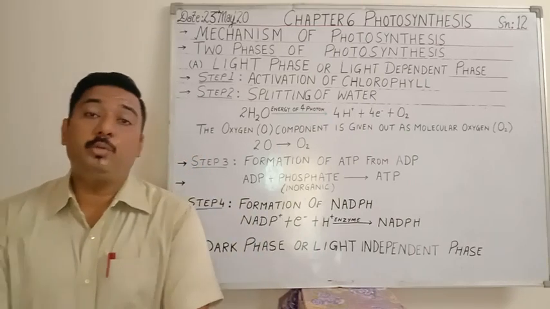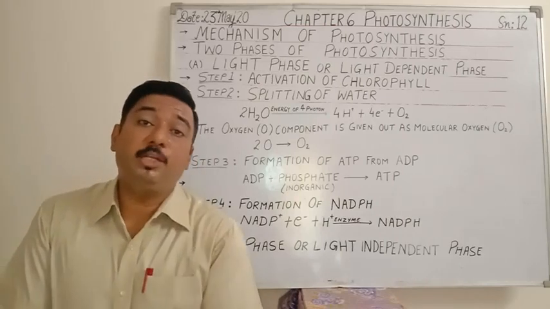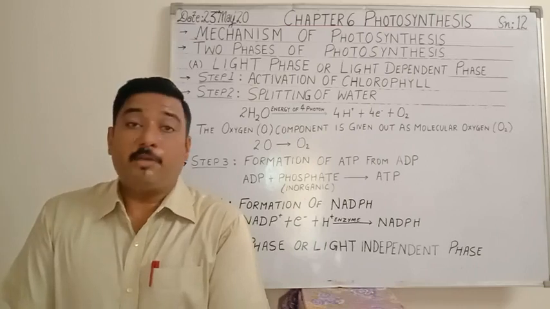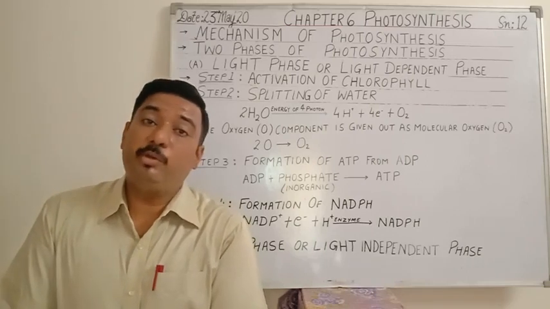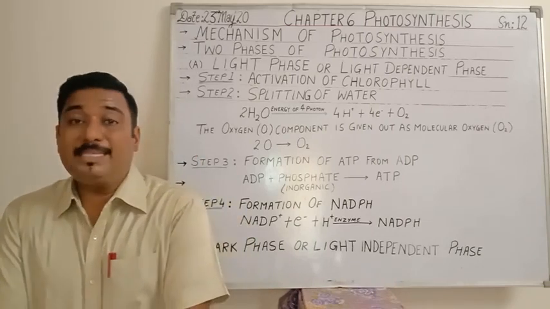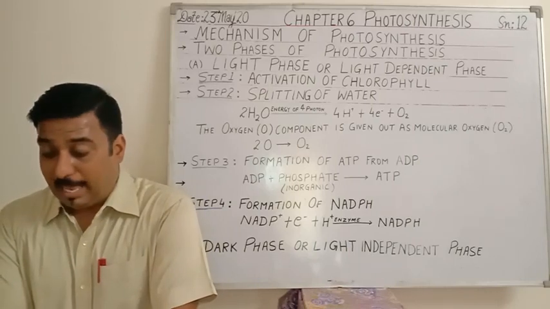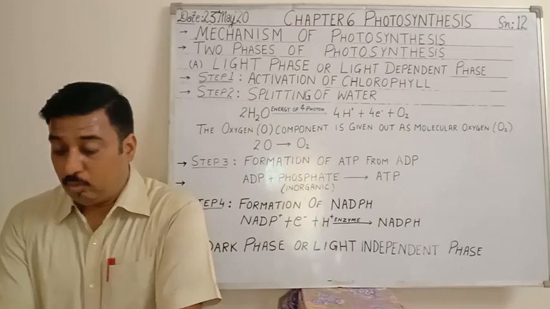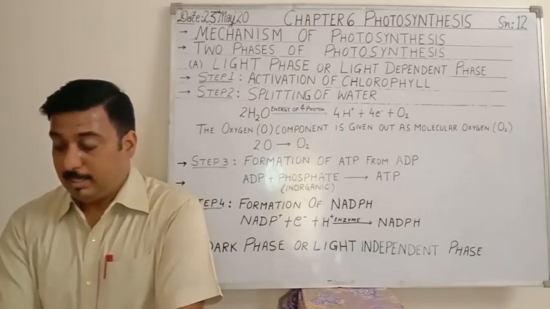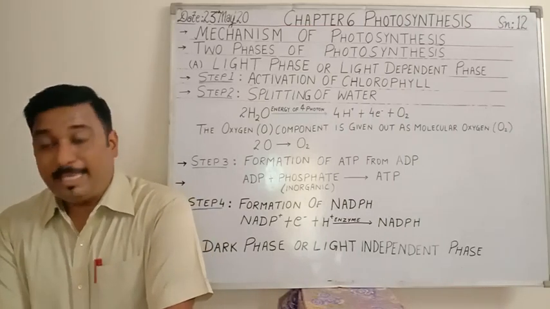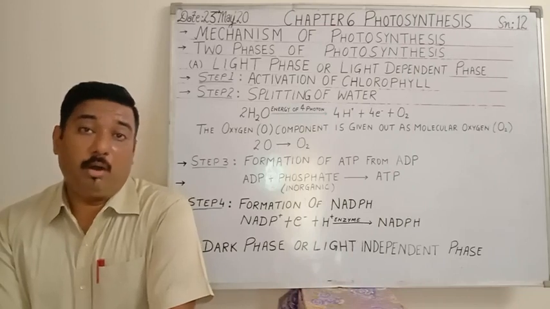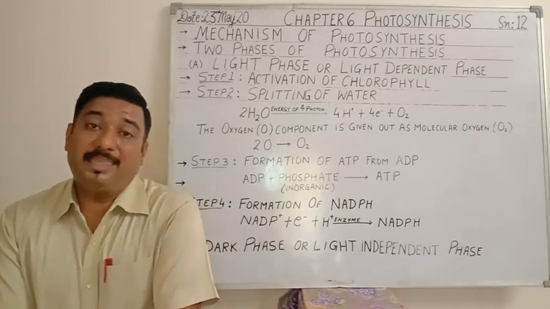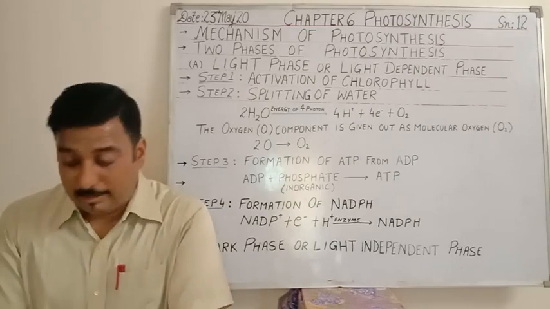As I have told you in the previous class, where I had explained the structure of the vertical section of leaves, when you observe the vertical section of a leaf, you will see the palisade and spongy cells. Both palisade and spongy cells together are called the mesophyll cells. These are the principal centers of the activity of photosynthesis. And as you all know, the photosynthetic activity takes place during the daytime.